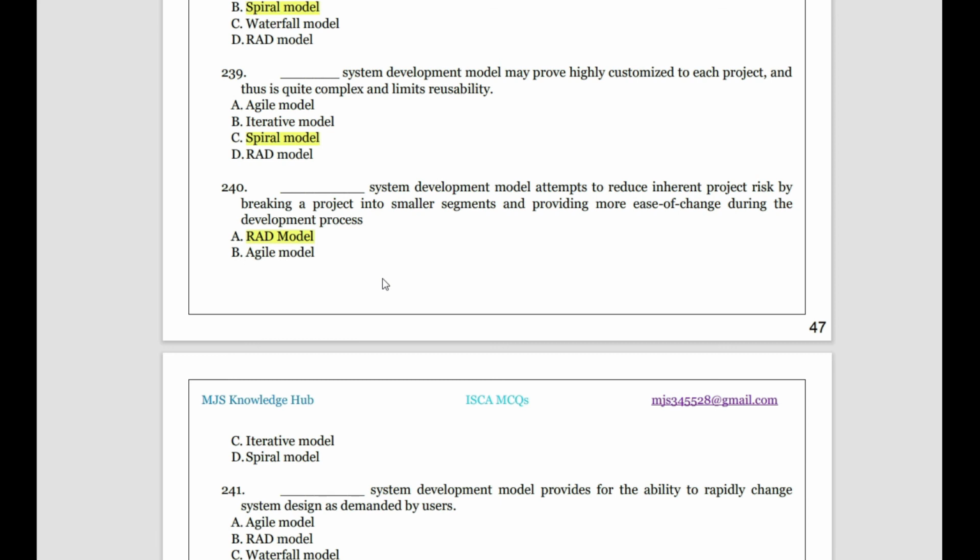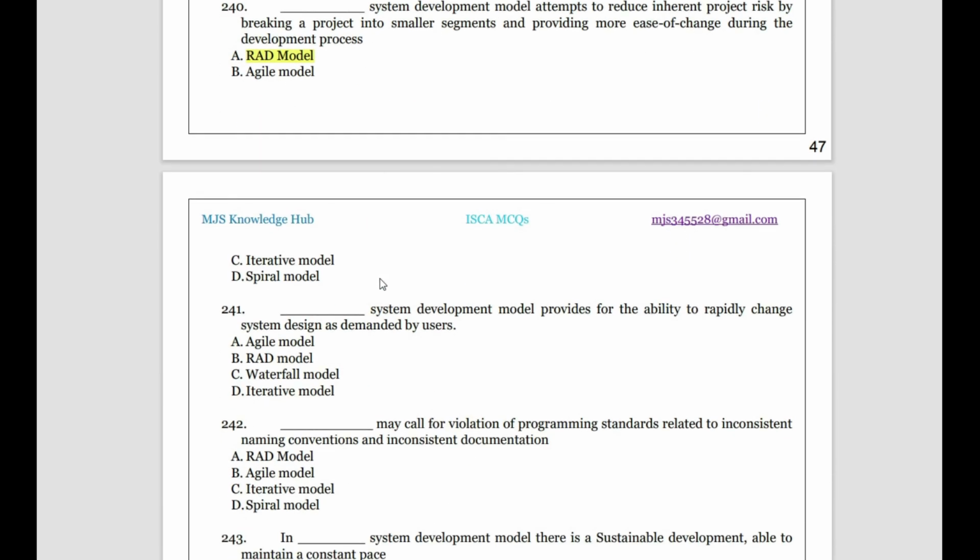But in rapid application development, whenever any change is needed, you can do it immediately in that model without any need to think further. Okay, then the system development model provides the ability to rapidly change system design as demanded by the user. Rapid changing is done by the rapid application development model.